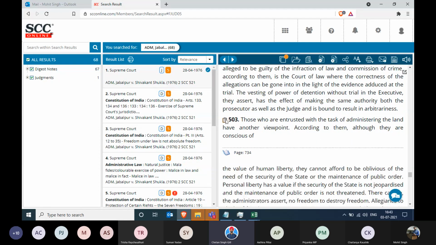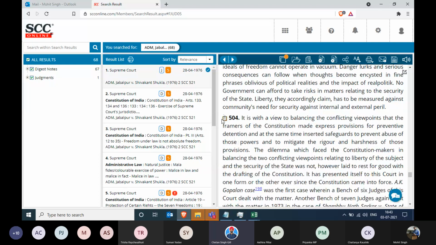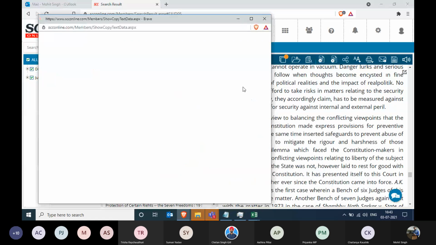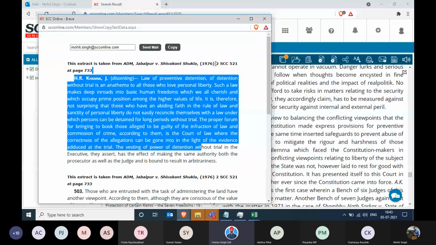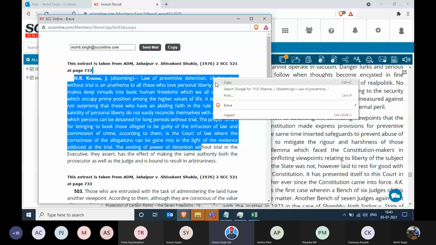And let's do that. And after doing that, you have to go on this blue color option and it says smart copy. And thus in smart copy, you can get all these options over here. From here, you can copy it and paste it.